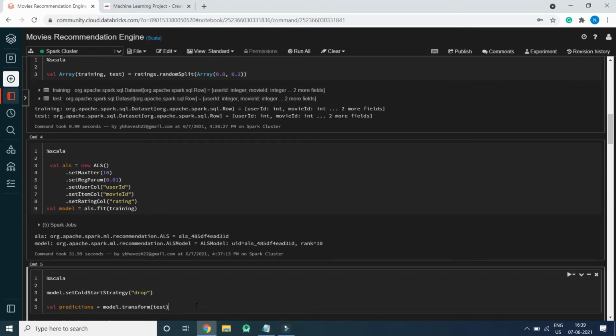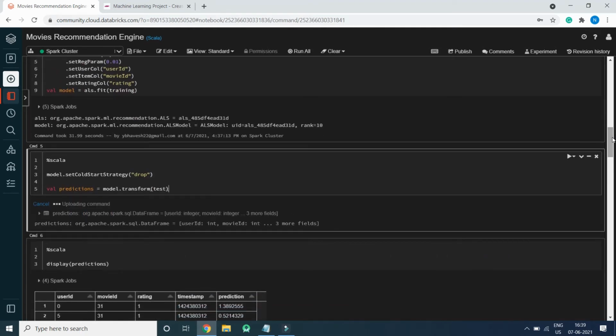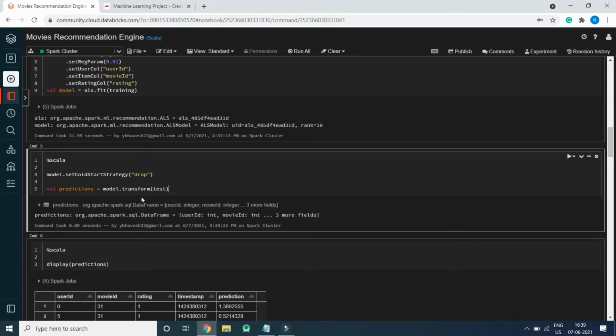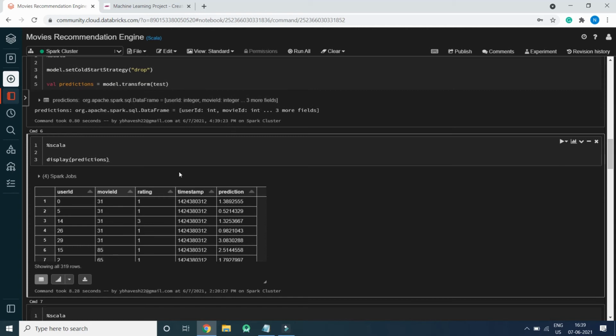So now let's execute the code. You can see the code is being executed. We can display it. So here are the rating predictions. All these are the rating predictions.